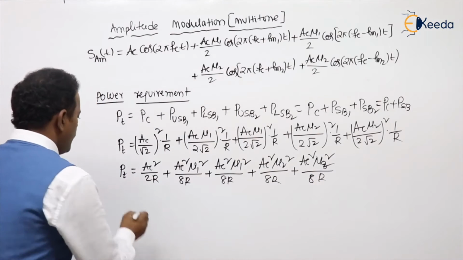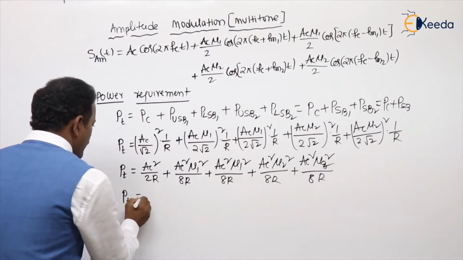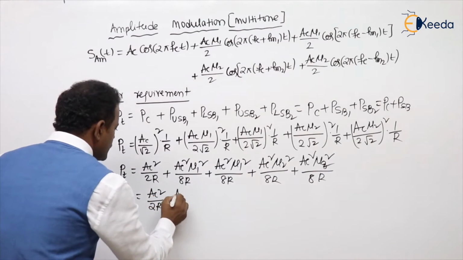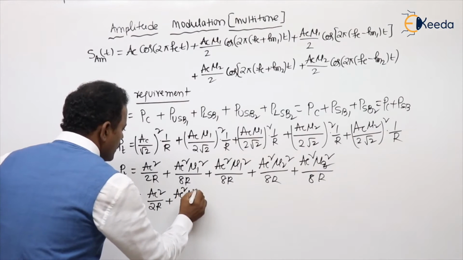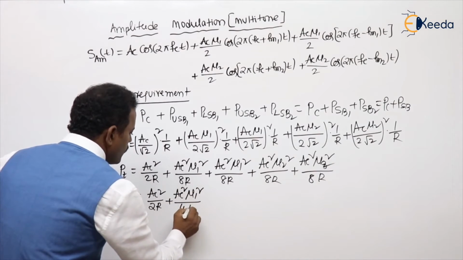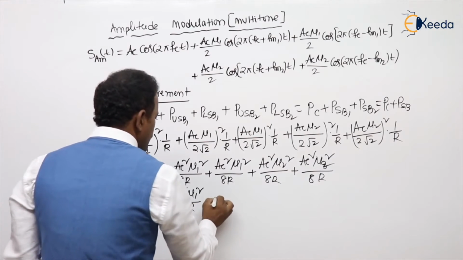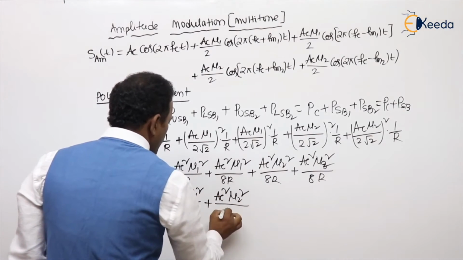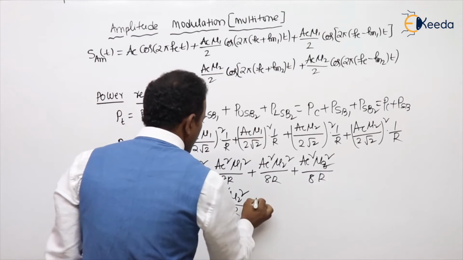Similar terms you can add. So total power equals AC square by 2R plus AC square mu 1 square by 4R because two terms are the same, plus AC square mu 2 square by another 4R.